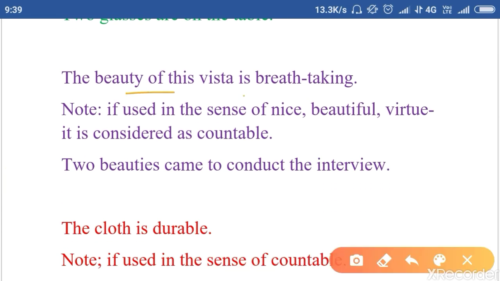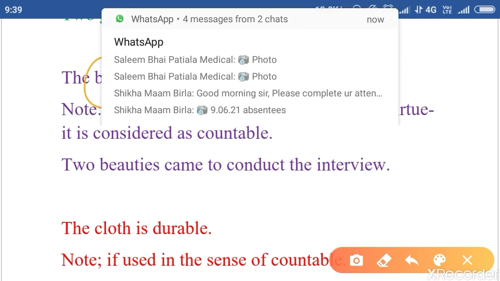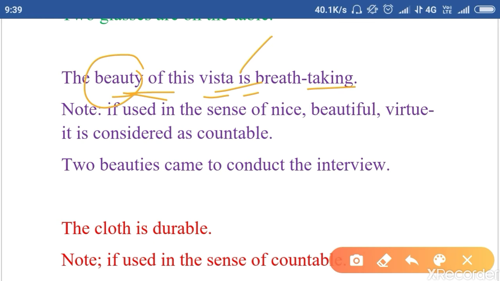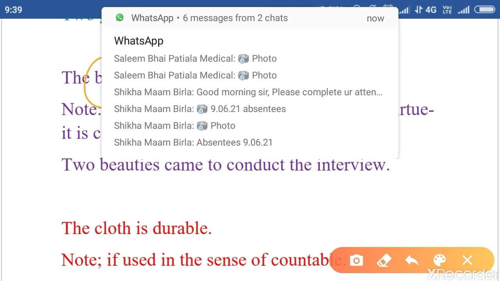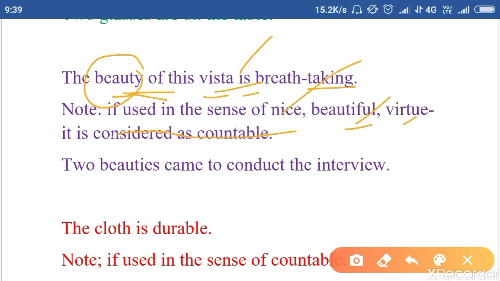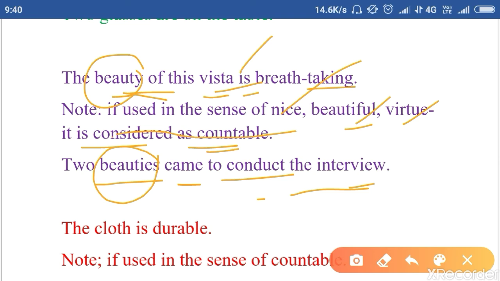The beauty of this vista is breathtaking. So when we talk about beauty in the sense of, okay, the beauty of this vista, we take singular verb. Clear? If we consider beauty in the sense of a nice, beautiful person, it is considered as countable. Clear? For example, two beauties came to conduct the interview. Two beauties means two beautiful ladies came to conduct the interview. Right? So we will take it as countable noun. Okay?